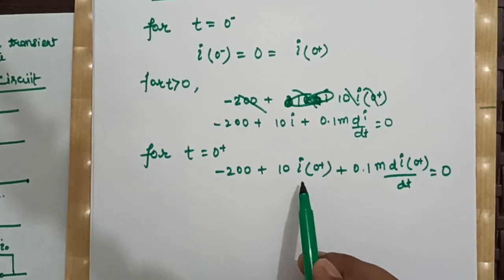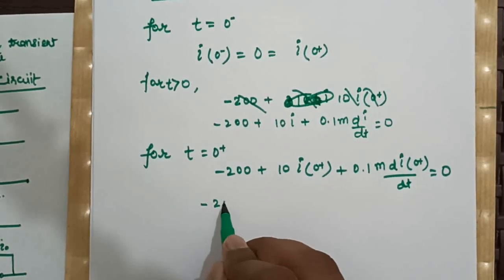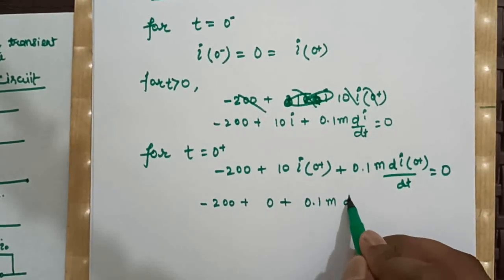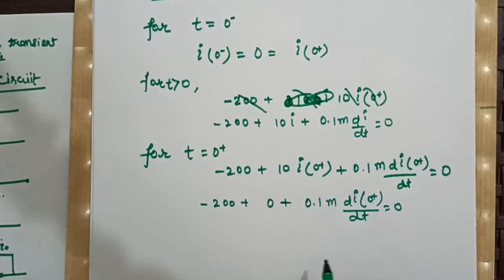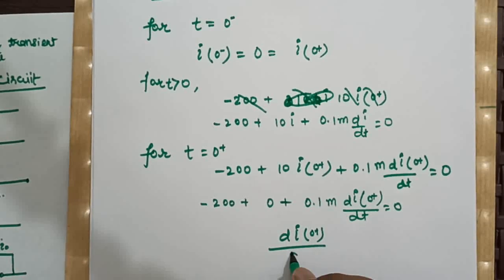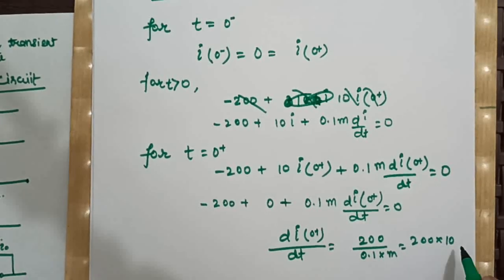Now see, our I0 plus is 0, so this will become 0, so it will become minus 200 plus 0 plus 0.1 milli di0 plus divided by dt is equal to 0, and from here our di0 plus divided by dt will be 200 divided by 0.1 milli, which will be 200 multiplied by 10 to the power 4, right?